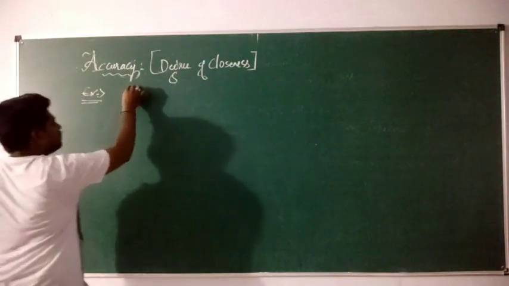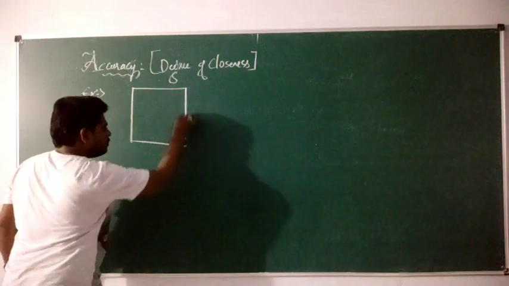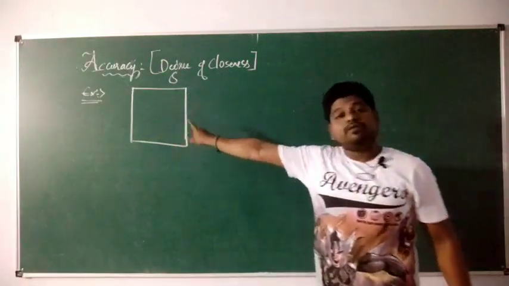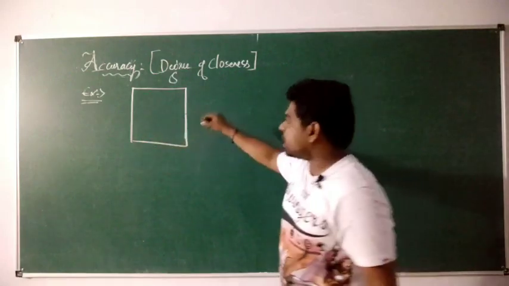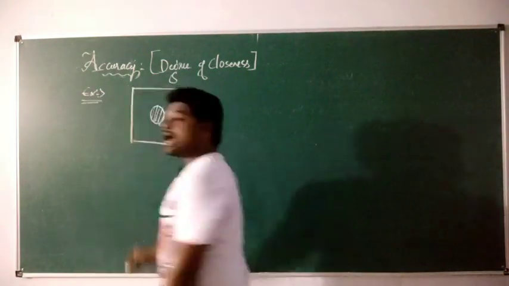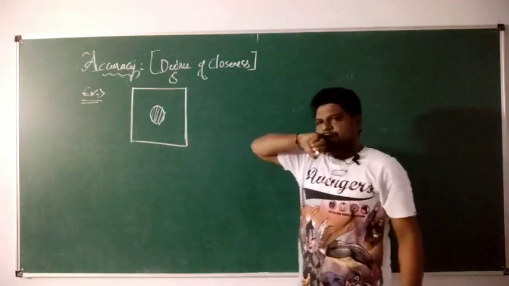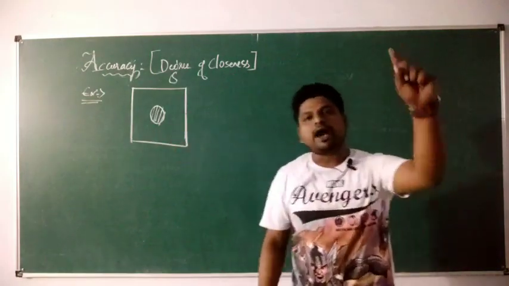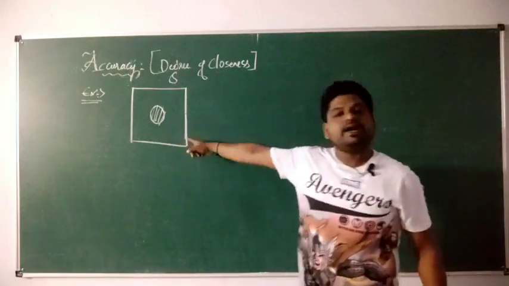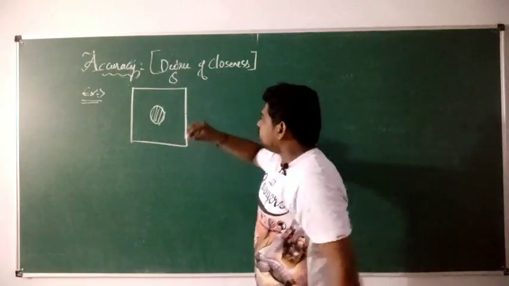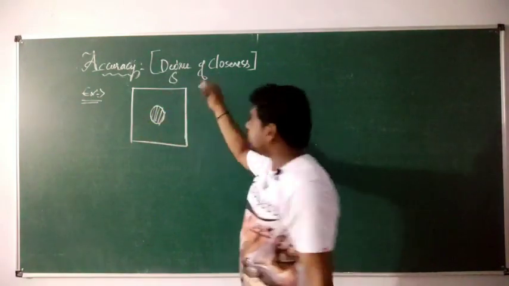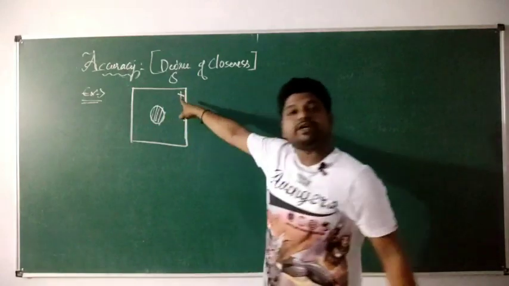See, consider a board. Which board is it? It is a board which is used to shoot at targets. Say, for example, this is my target where I have to shoot. I use a total of 3 bullets to fire at the target. When I fire the first bullet, it strikes somewhere here.